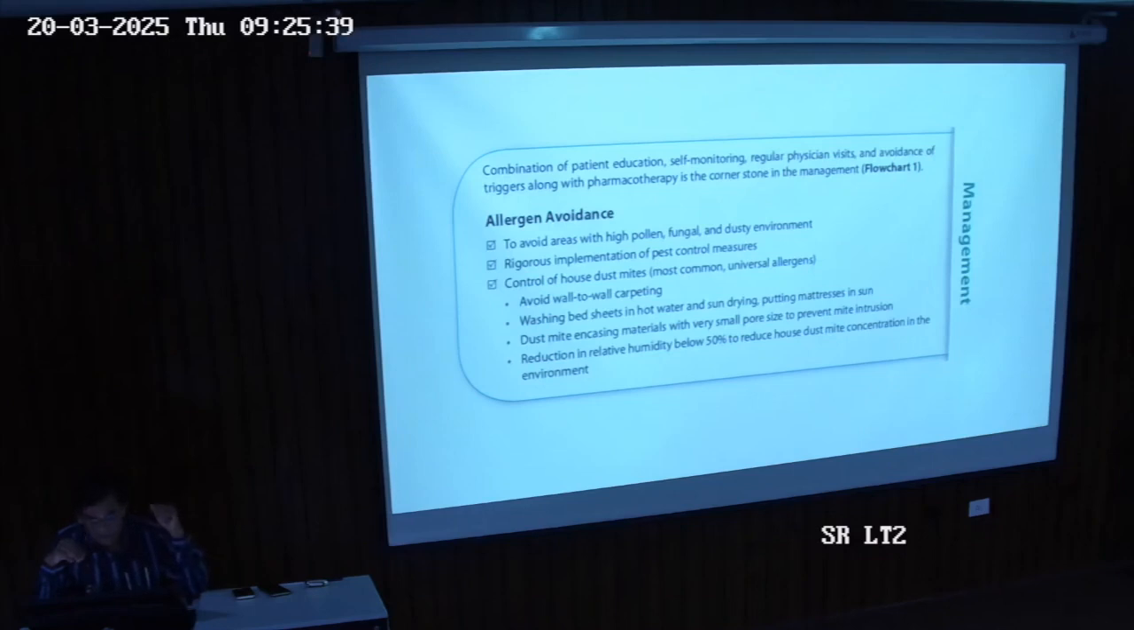Wash bed sheets in hot water and sun-dry them, put mattresses in the sun, use dust mite encasing materials, and watch the relative humidity, because we do use ACs. They circulate cold air, but that is dry. So if you are suffering from allergic rhinitis, relative humidity is very important and should be kept below 50%, so the environment is not dry, to prevent allergic rhinitis, asthma and all these things.